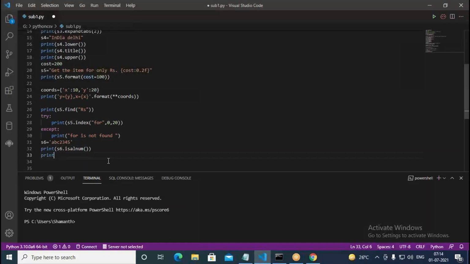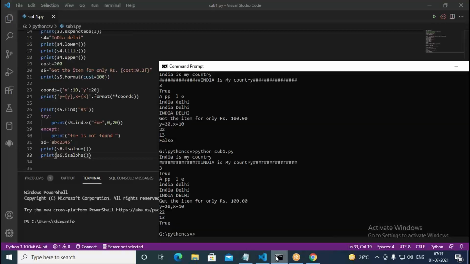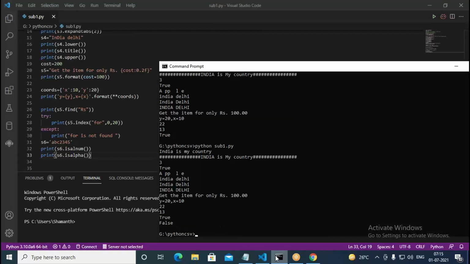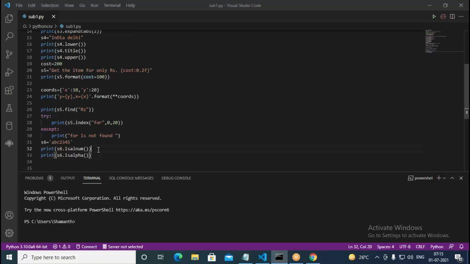So in the same way, if you try to go with isalpha, what happens? S6 dot isalpha. So like this we use isalpha. This says it's not alpha. It's false because we have digits in that. There are digits in that.